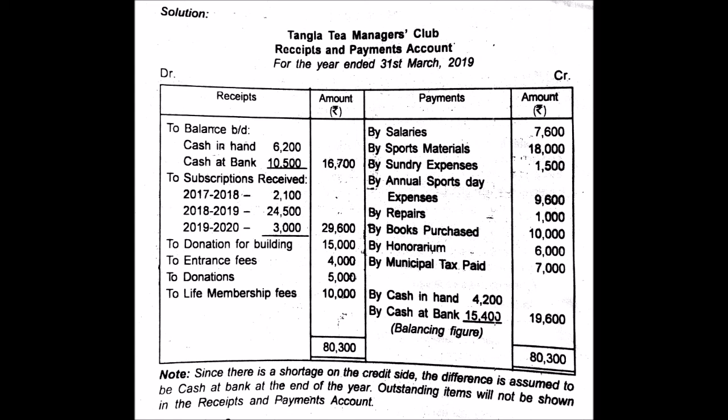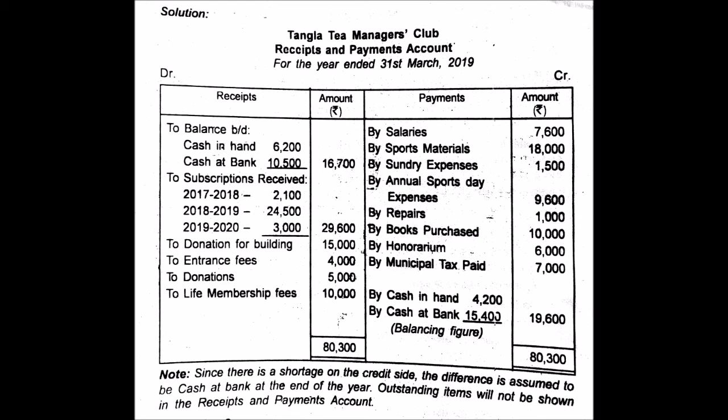Now see, the opening balance had cash, and the opening balance also had a bank balance. But in this particular question, there was no closing balance of bank, so that will be the balancing figure. Like ledger balancing, in a similar manner, you will add both sides and check on which side the amount is less.